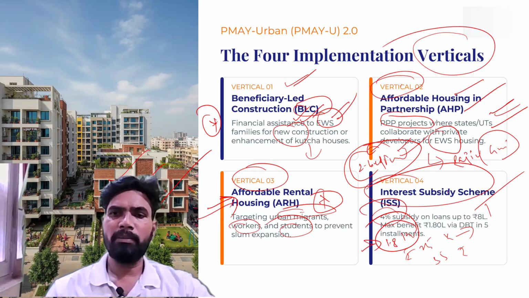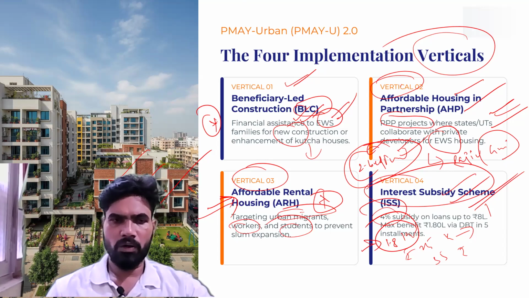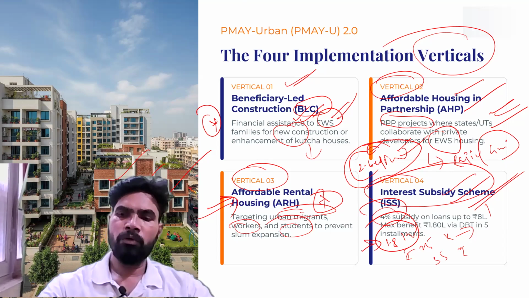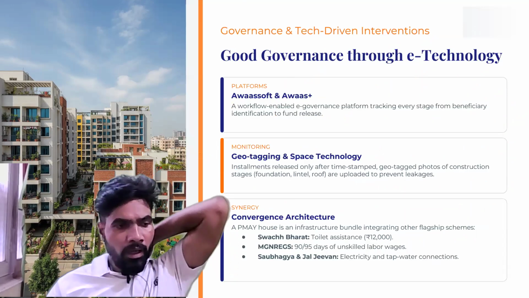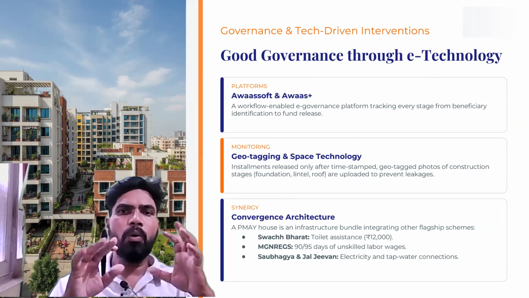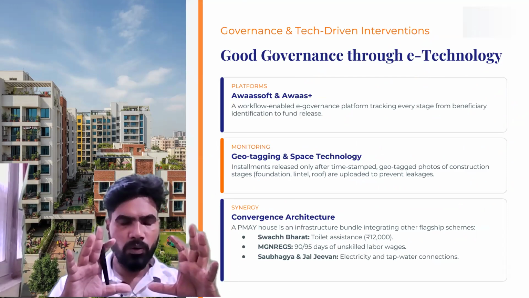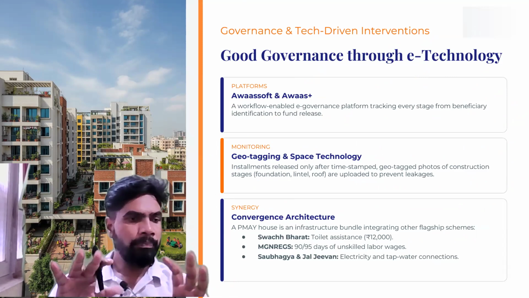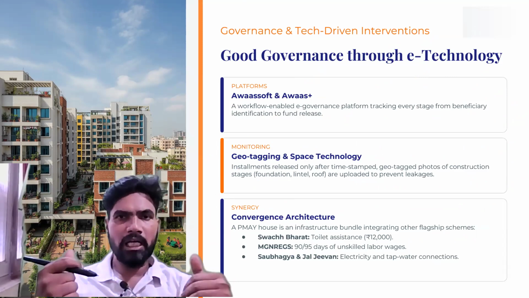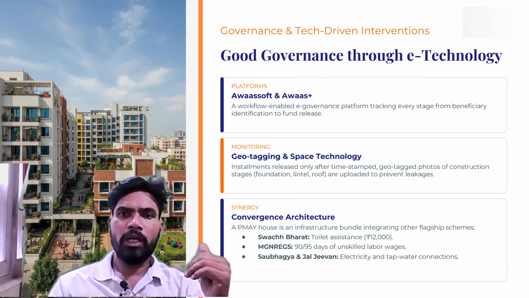This is for middle income groups, slightly well off people who have the wherewithal to construct a house and can take a loan and construct a house. So this is the fourth vertical of the scheme. Then we will see how the scheme is being administered, and what the governance aspect in this scheme is. So let me tell you one thing.